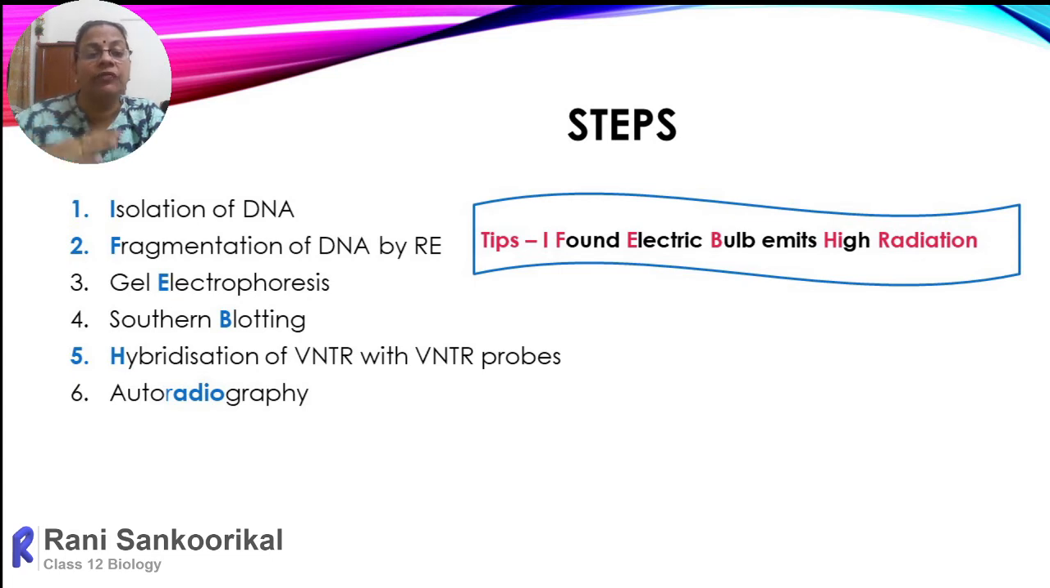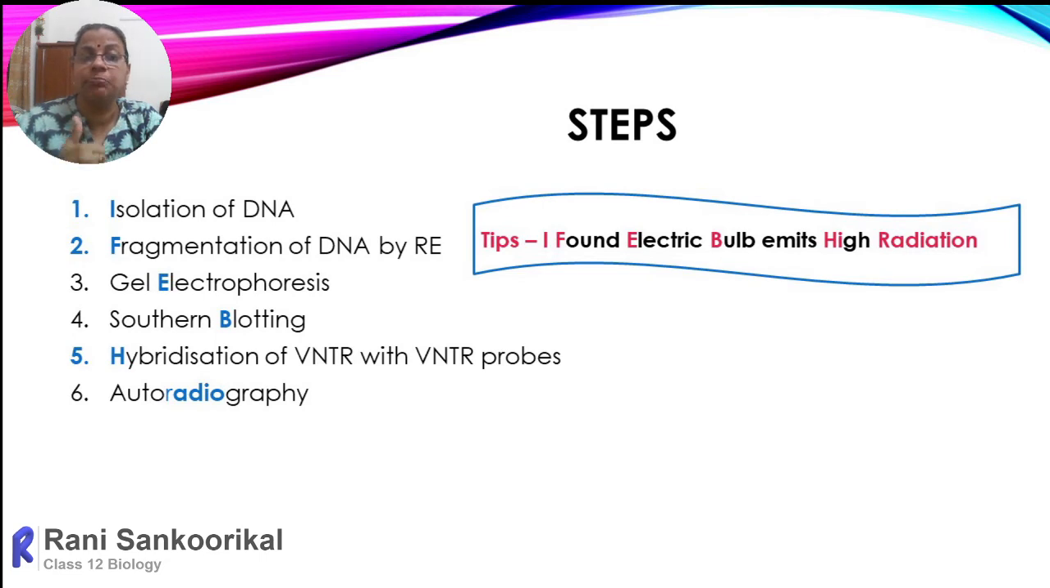So these are the 6 steps. For that, the mnemonic is I F E B E H R. I stands for isolation of DNA from any nucleated cell. Then second one, F, first letter of fragmentation: fragmentation of DNA by restriction endonuclease. The third step is E, which stands for gel electrophoresis. Agarose gel electrophoresis is mainly used, so we can separate these fragments with the help of agarose gel electrophoresis.